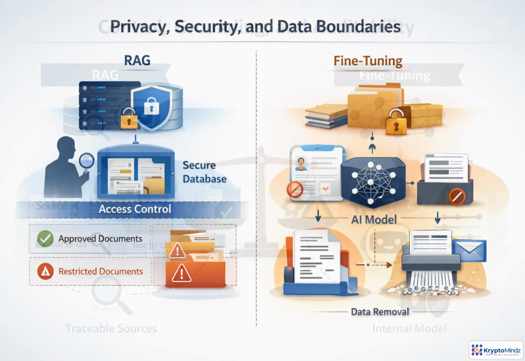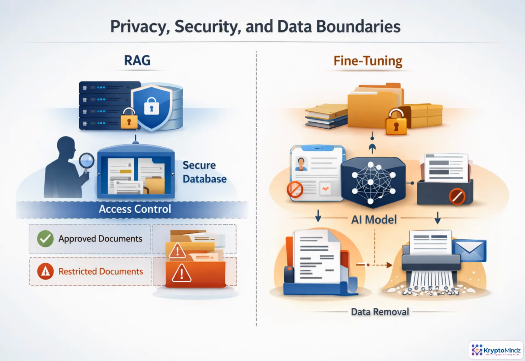Privacy risks show up differently in each approach. With RAG, private content can stay outside the model, but every retrieval must enforce permissions, tenant isolation, access filters, and audit logs. With fine-tuning, the critical boundary is the training set. Remove unnecessary sensitive data before training, because once a model learns something, deletion and proof of removal become much harder. In both cases, security has to be designed into the data path.